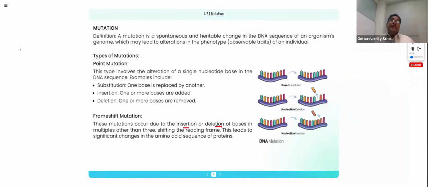Instead of uttering the word mutation, if I mispronounce it, the meaning totally changes. The way you pronounce and utter a word in a particular context gives a totally different value.